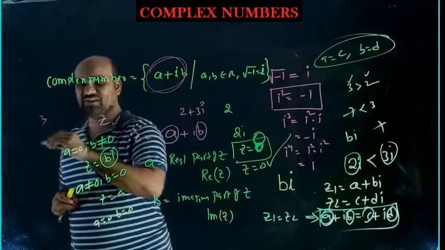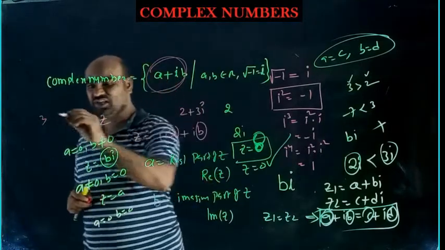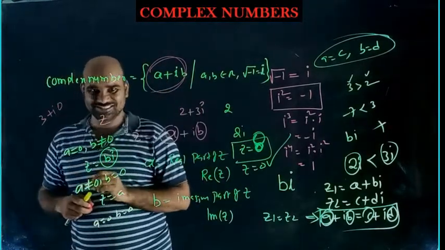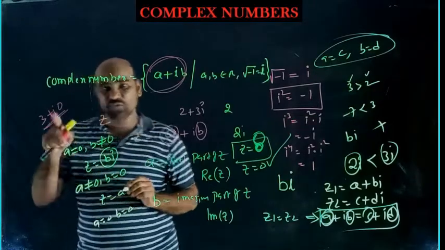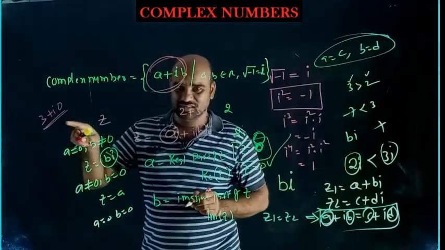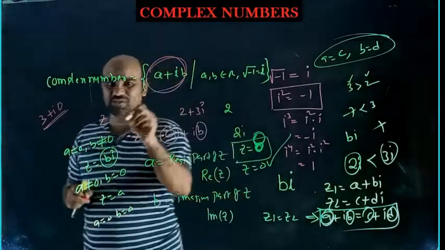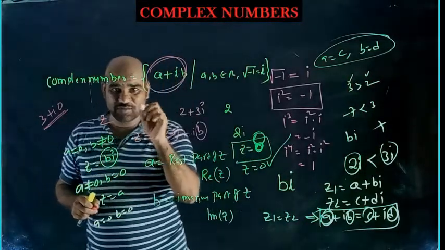For example, 3 is given; we can write 3 in this form only. 3 plus iota 0, I can write. So I can say this is a complex number, actually a pure real number, but now I can call it a complex number. Understood? That means every real number is a complex number.